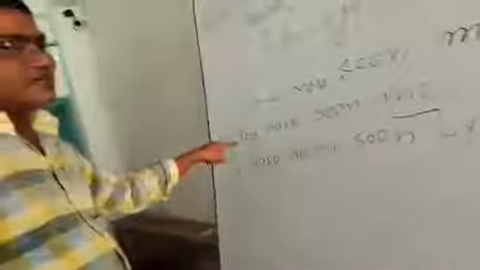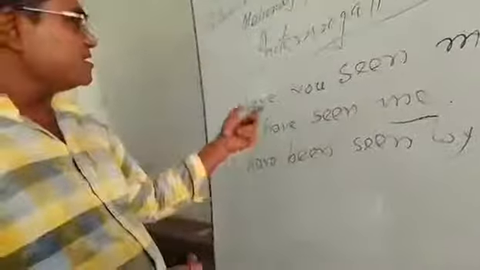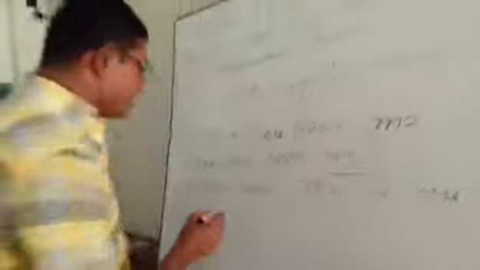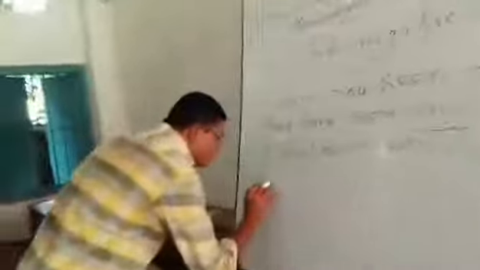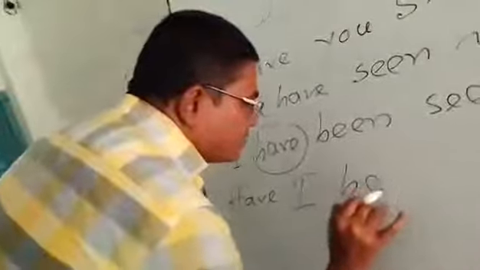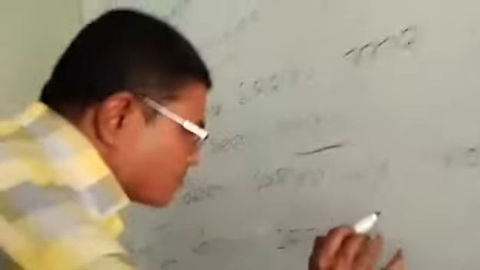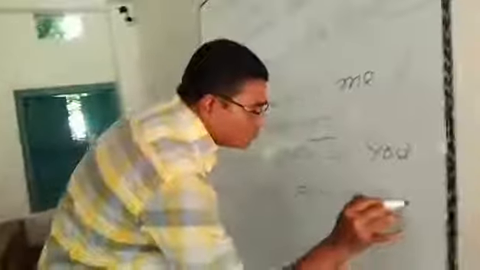This is the passive form of this assertive sentence, but here we have been told to make the passive form of have you seen me, so the auxiliary verb will be at first: have I been seen by you?